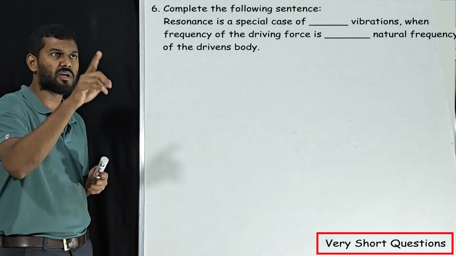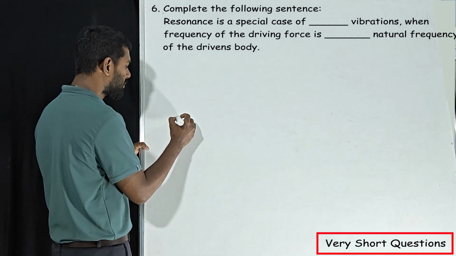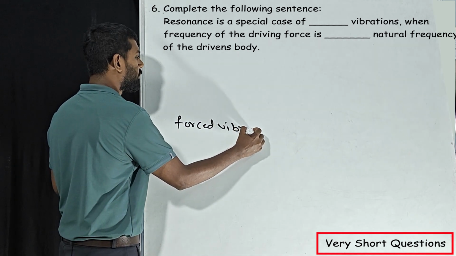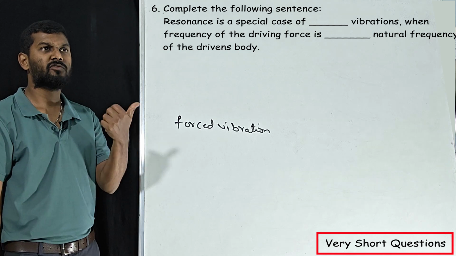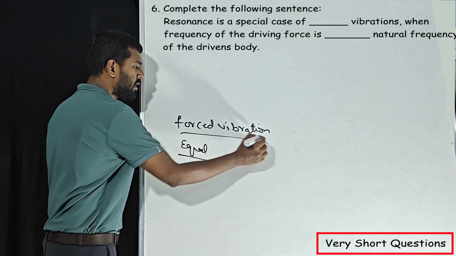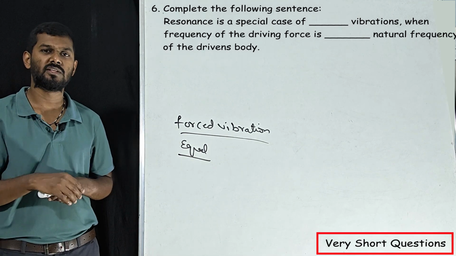So here resonance is a special case of forced vibration, when the frequency of the driving force is equal. Then only forced vibration, that is resonance, will occur.